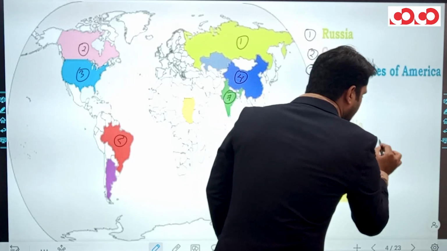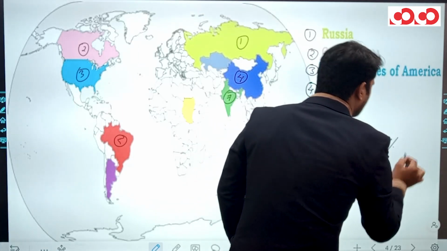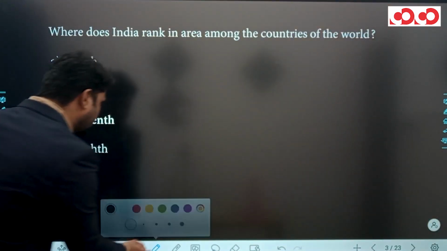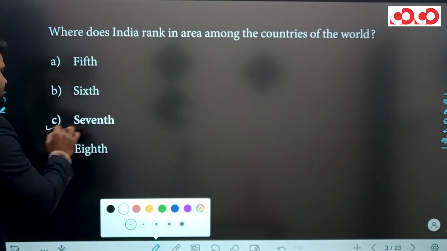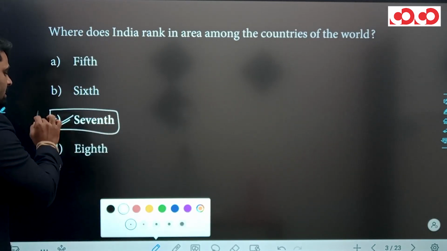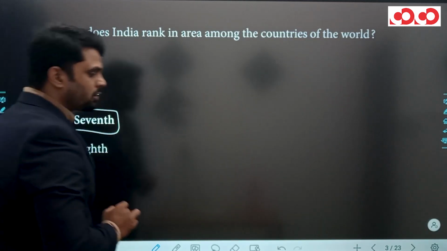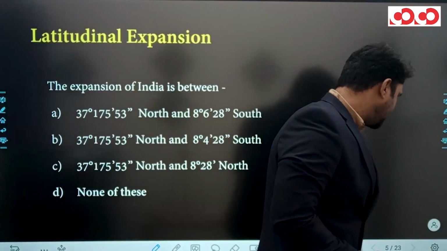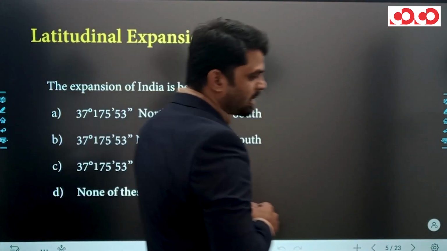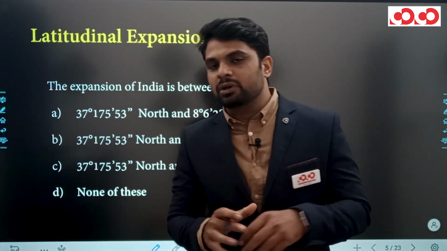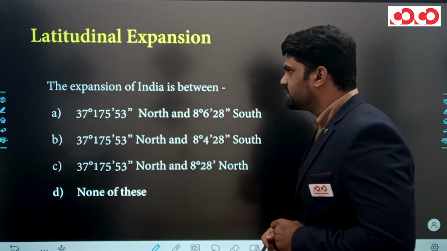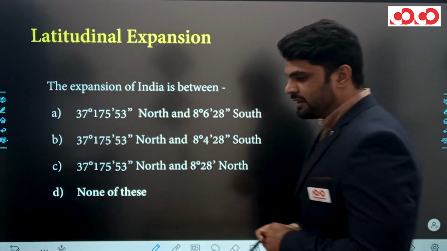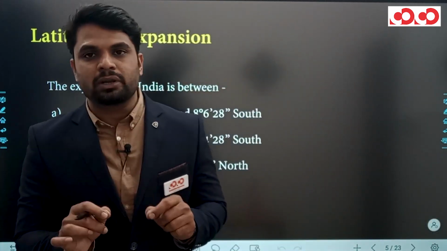India accounts for nearly 2.4% of the total geographical area of the world, and on the basis of this information you can easily detect the right answer, and the right answer is option C, that is 7. India ranks 7th in terms of geographical area in the whole world. So let's move to the next question, which is based on latitudinal expansion of India. The question is: the expansion of India is between, here are the four options, and you have to choose that option which exactly defines the latitudinal expansion of India.